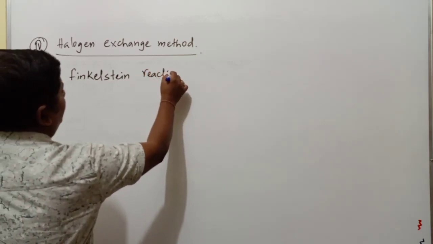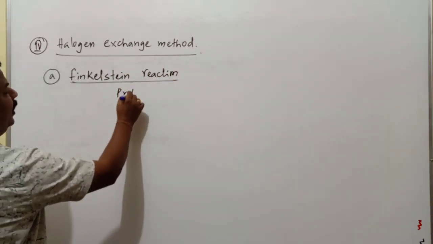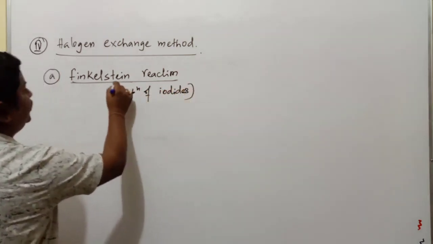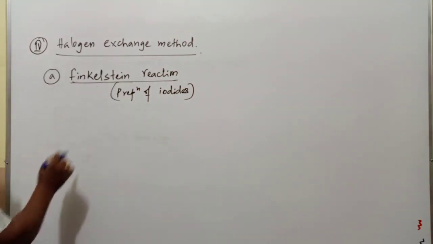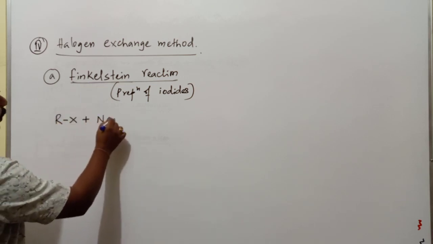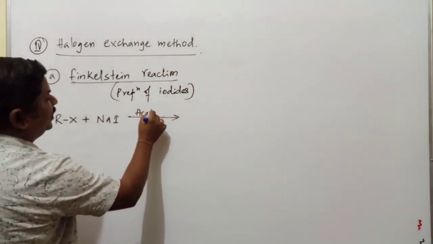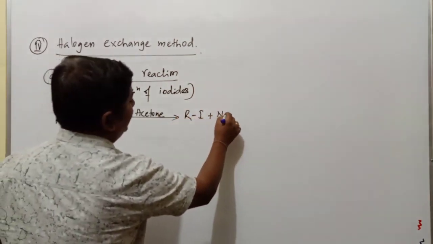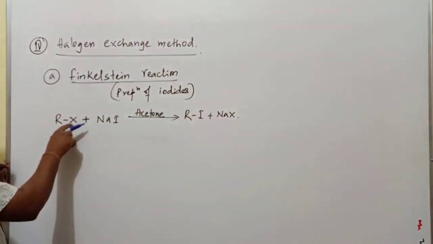Finkelstein reaction. Remember, Finkelstein reaction is applicable for the preparation of only iodides, alkyl iodides. For the preparation of alkyl iodides, we use this reaction. So in case of Finkelstein reaction, this is RX. When this is treated with sodium iodide, NaI, in presence of acetone, it gives rise to RI plus NaX. So preparation of alkyl iodide takes place in this reaction by using the alkyl halide.